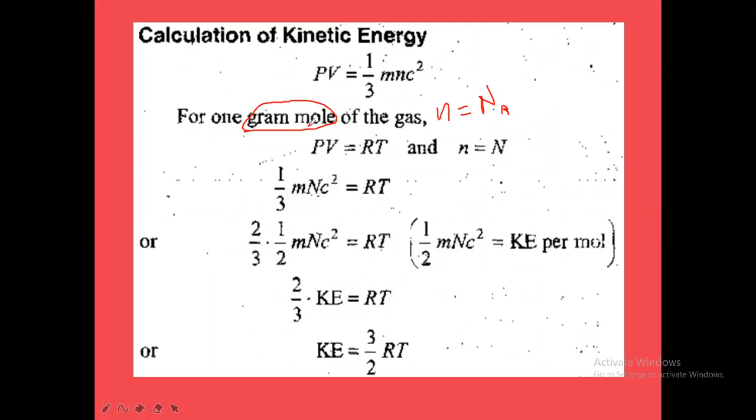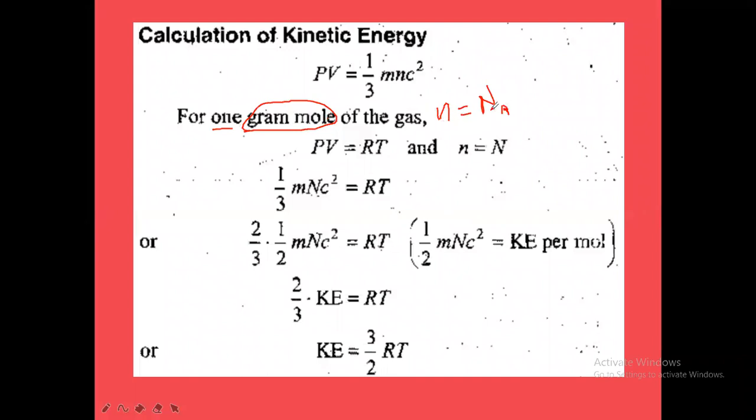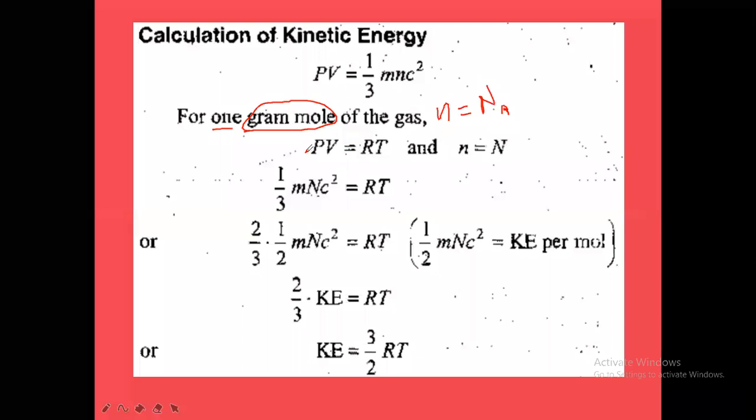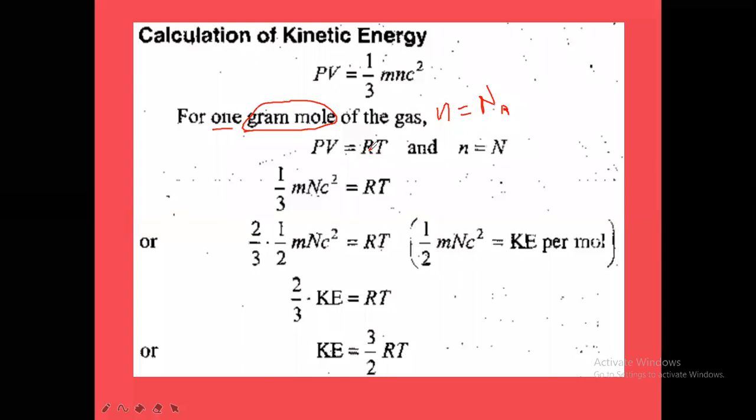Now for 1 mole of the gas, what is the ideal gas equation? The ideal gas equation is PV is equal to nRT. And for 1 mole, PV is equal to RT. How many moles of the gas have we taken? 1 mole. And 1 mole of the gas contains the Avogadro number of molecules. That is one thing to understand. In PV is equal to nRT, the n value is 1 mole, so PV is equal to RT is the ideal gas equation for 1 mole of the gas. Here we can take N naught, otherwise Na, anyone same.